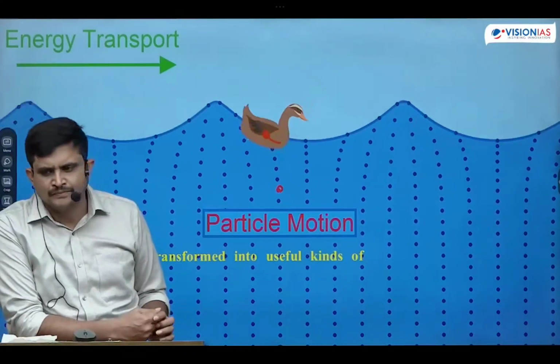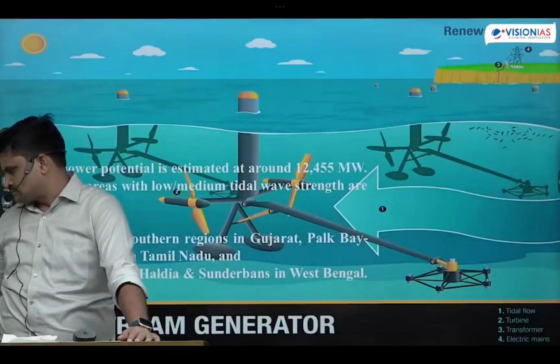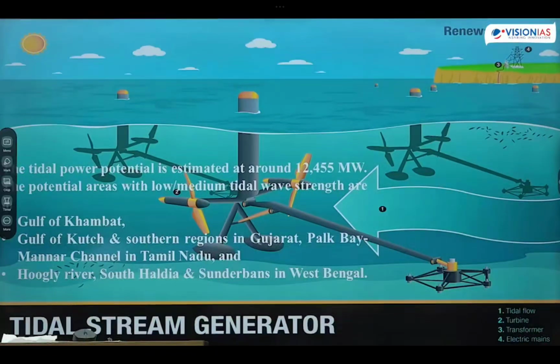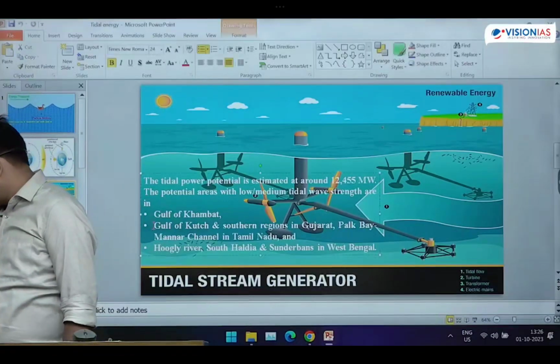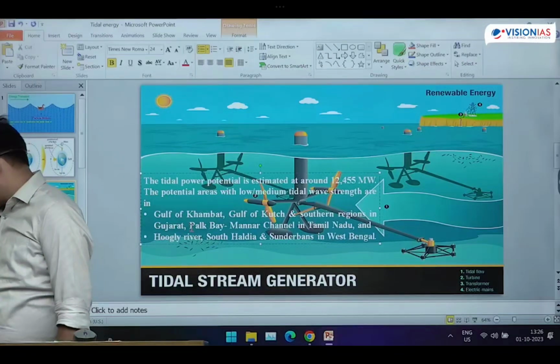The next one is in India. The total estimated potentiality of tidal energy is 12,455 megawatts, and it is concentrated in the following three states. First one is Gujarat. In Gujarat, it is concentrated in Gulf of Cambay and Gulf of Kutch.